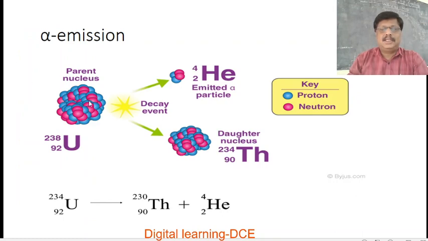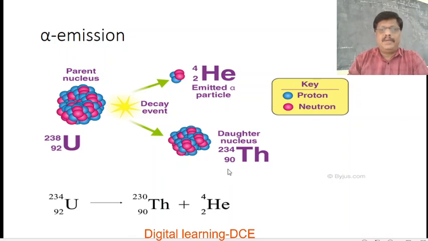So this figure represents the alpha decay or alpha emission. This is the parent nucleus, for example uranium-238, 92 uranium-238. It decays into thorium, that is the daughter nucleus, and also helium.